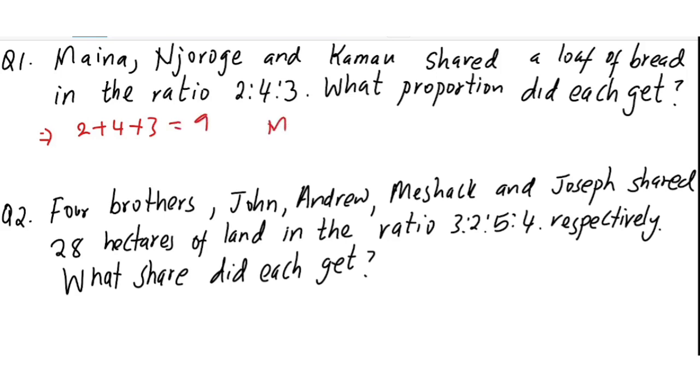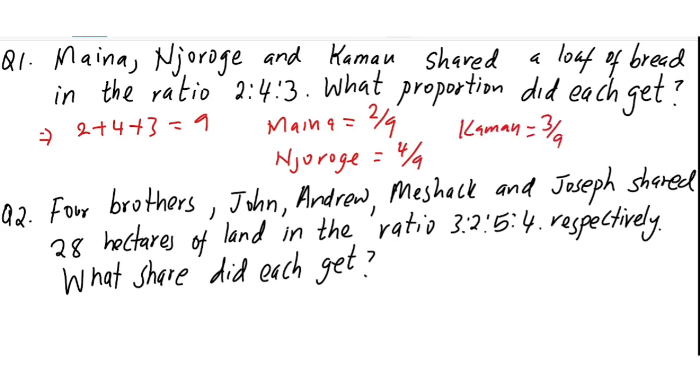So kama unataka kutafuta Maina, Maina alichukua 2 of 9. So it's just 2 over 9. Joroge alichukua 4 of the 9 proportions. So it's just 4 over 9. And Kamau took 3 of 9, which is 3 over 9. So it's very easy. Question 2.